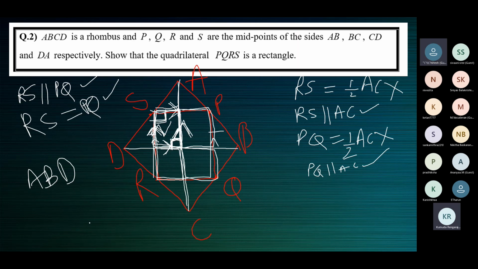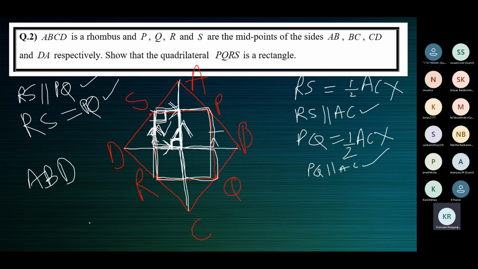S is the midpoint of AD. P is the midpoint of AB, ma'am. Okay, then? So SP is half of DB and SP is parallel to DB, ma'am.